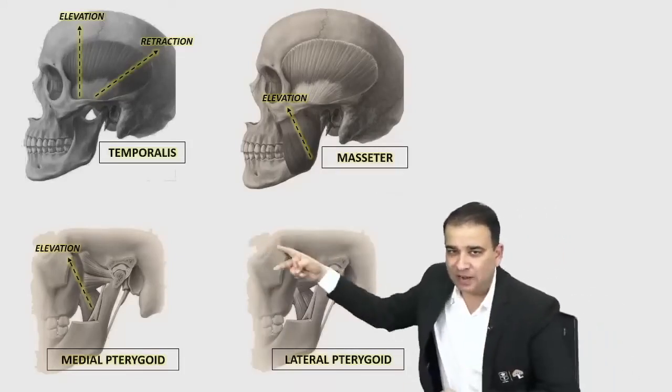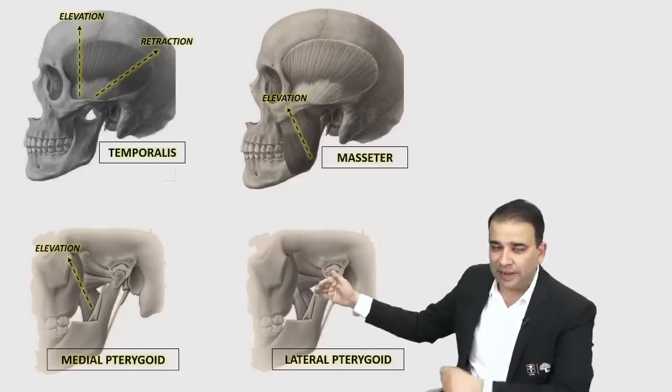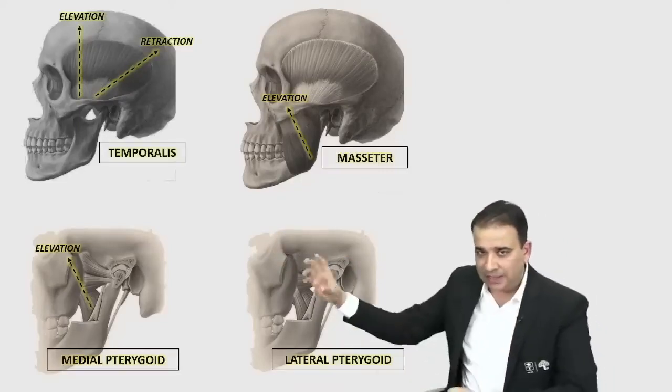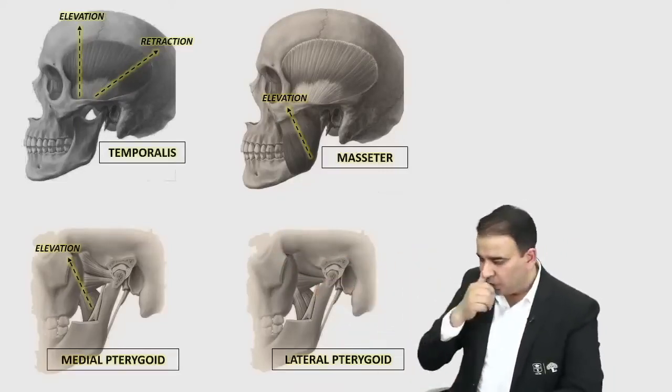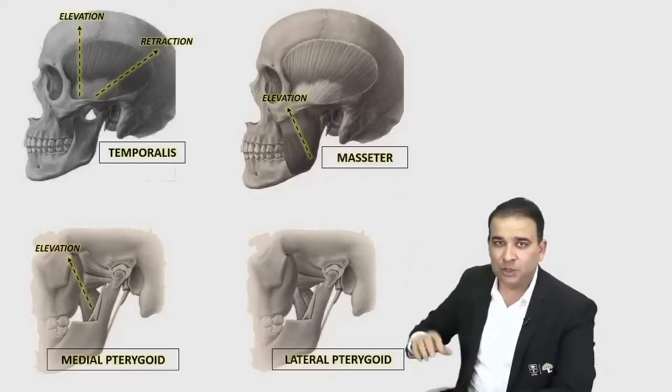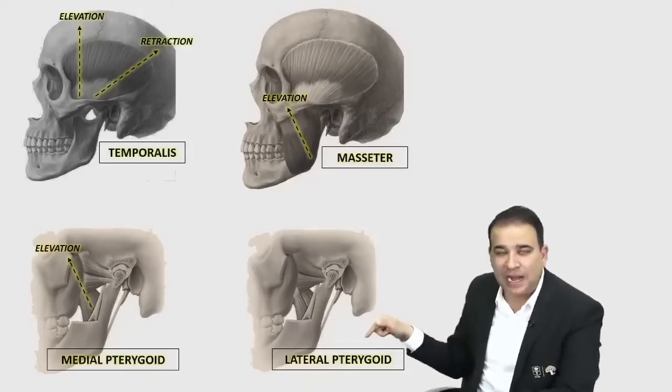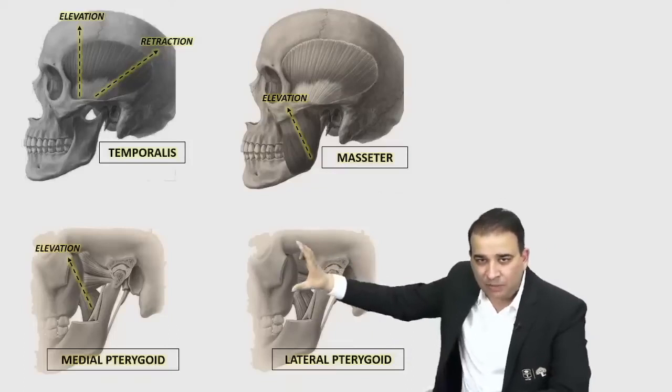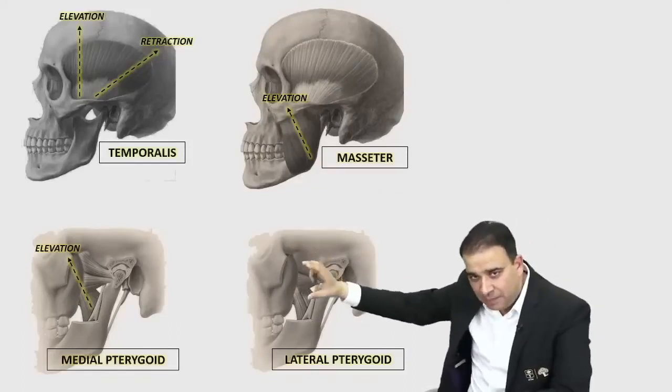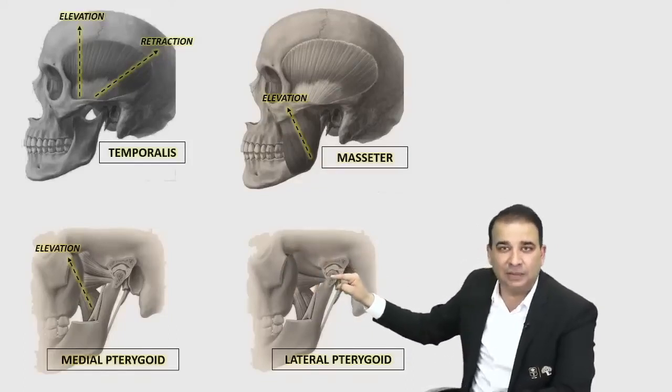And then comes the final muscle, that is lateral pterygoid. There are two bellies of lateral pterygoid. You can see you have a superior and the inferior head here. Now, lateral pterygoid muscle, it's a unique muscle, guys. Out of the image-based questions asked here, the majority of the time the question is on lateral pterygoid. Now, lateral pterygoid muscle is inserting posteriorly. It is coming back and attaching to the capsule and to the neck of mandible, guys.